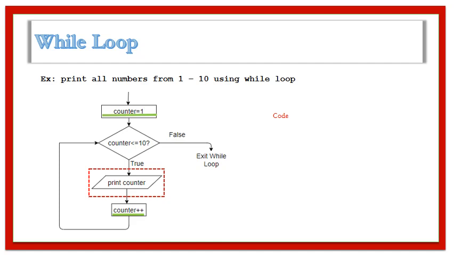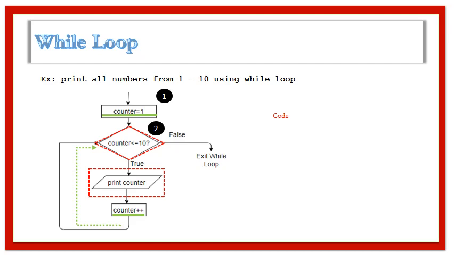After incrementing the value of the counter, I go back to the loop and continue this process as long as the value of counter is less than or equal to 10. When the value of counter reaches 11, this condition becomes false and we exit the while loop. So the program proceeds as follows. Initially, we declare the variable counter equal to 1, and then we check the while condition.